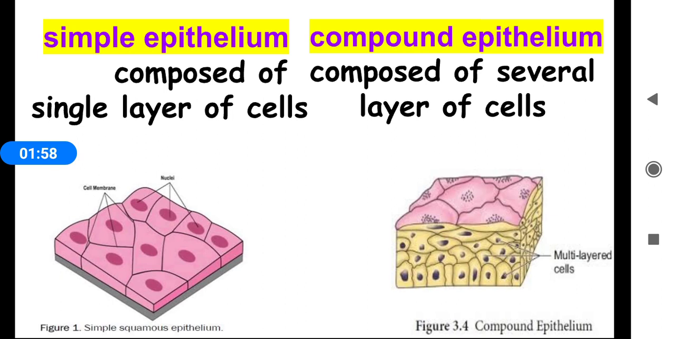Simple epithelium is composed of a single layer of cells. These cells rest on a basement membrane. Compound epithelium is composed of several layers of cells. Only the cells of the deepest layer rest on the basement membrane.